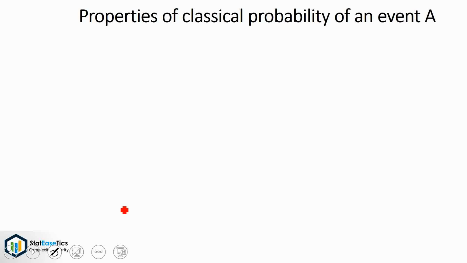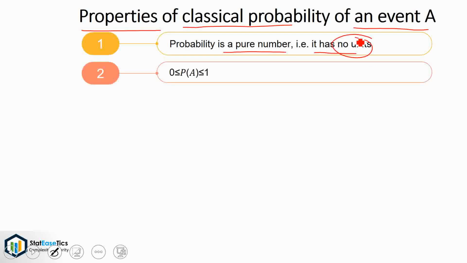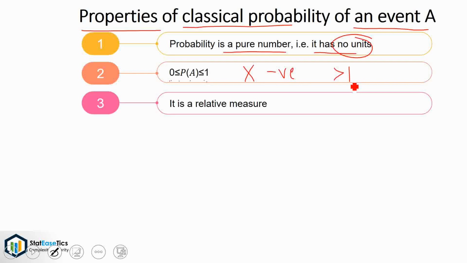Now, let's see the properties of classical probability of an event A. Probability is a pure number, that is, it has no units. It ranges from 0 to 1, that is 0 ≤ probability of an event ≤ 1. And from this we can say that probability can never be negative or greater than unity. It is a relative measure.